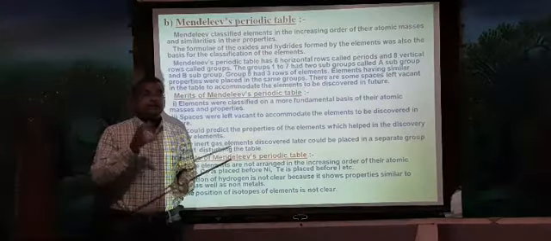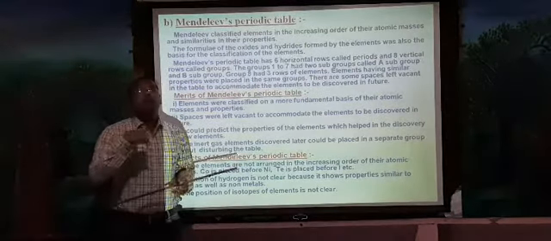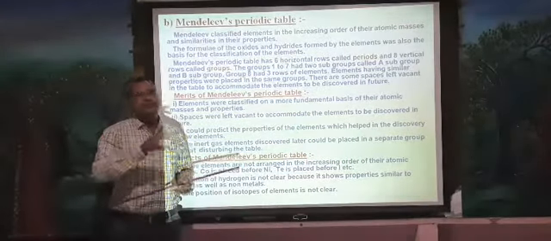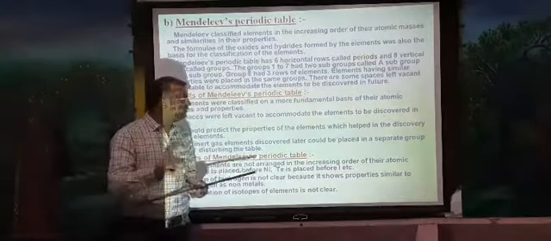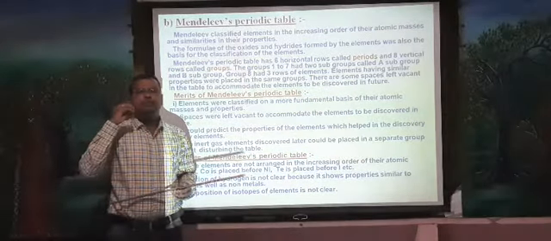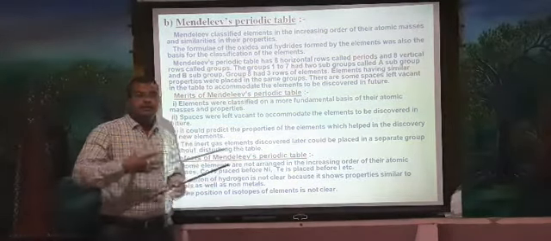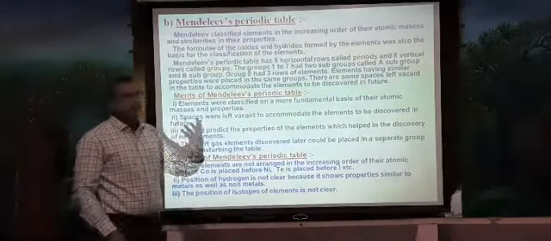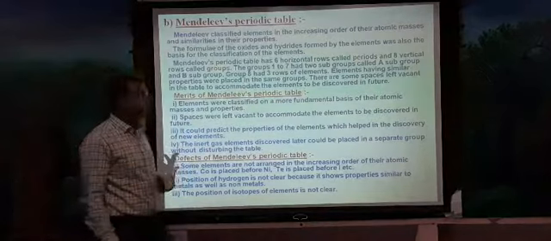Why? Because in future elements could be discovered, and those elements could be placed in those particular vacant places. He had a clear picture, and he had that kind of guess that elements were going to be discovered in future.